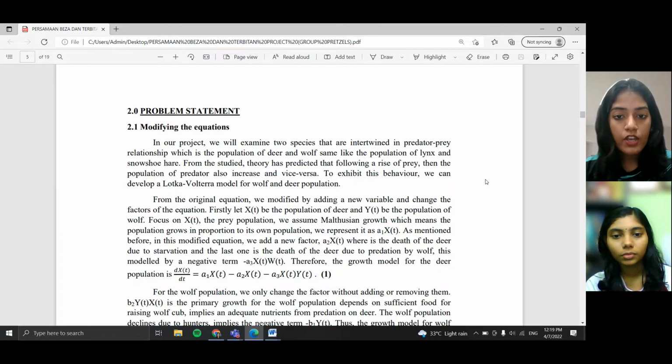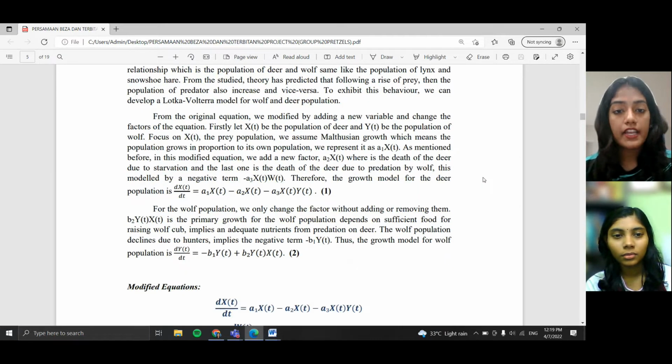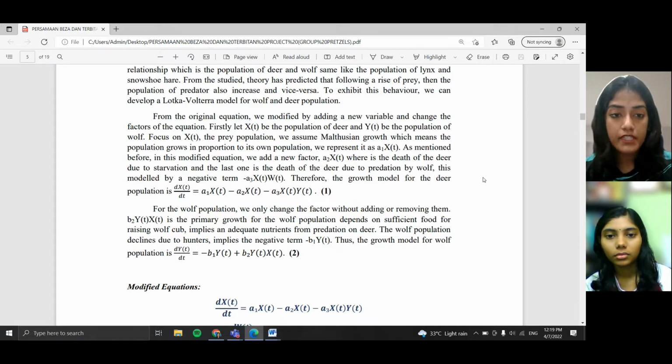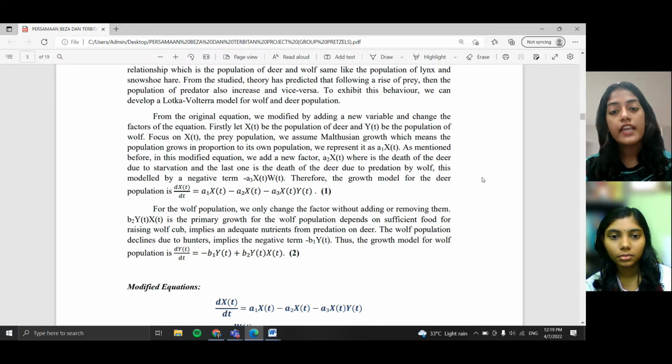From the original equation, we have modified it by adding a new variable and changing the factors of the equation. Firstly, we let x(t) be the population of deer and y(t) be the population of wolf. Focusing on x(t), the prey population, we assume Malthusian growth, which means the population grows in proportion to its own population, and we represent it as a1x(t). As mentioned before, in this modified equation we add a new factor as well, a2x(t), which is the death of the deer due to starvation.